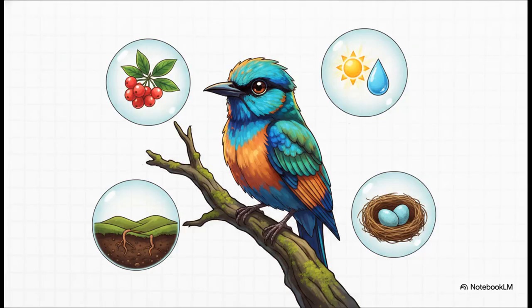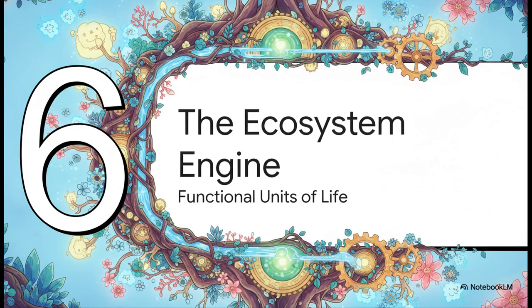And fulfilling that niche is way more complicated than just what do you eat. To carve out a functional niche, a species has to check a bunch of very specific boxes. It's where they live, sure, but it's also exactly what they eat and who they compete with, their specific soil and topography preferences, how and when they reproduce, and their distinct biological tolerances for temperature and moisture. By locking down this hyper-specific combination, species make absolutely sure they aren't directly competing for the exact same job in our planetary household.